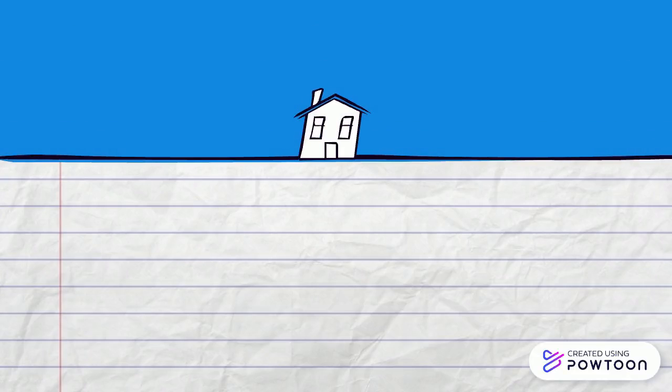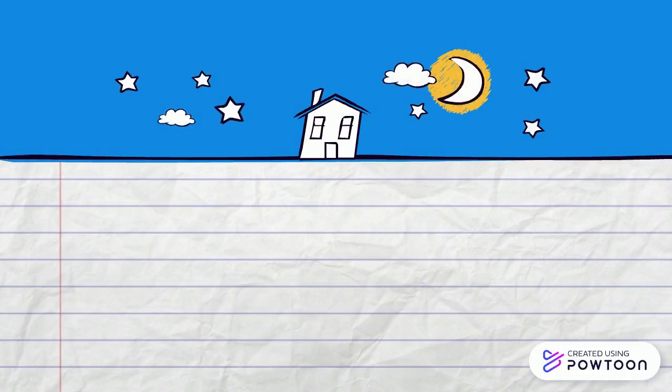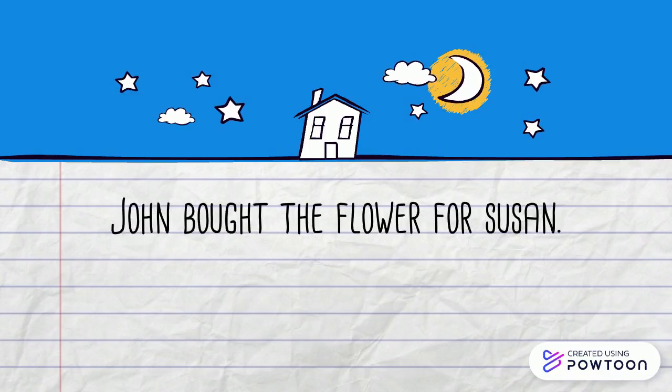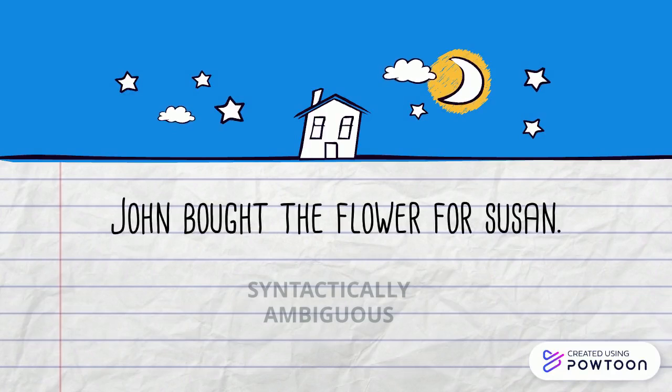The primary reason that we use immediate processing is that the number of decisions involved in understanding even a single sentence can be quite large and thus can overload our cognitive resources. Suppose we heard sentence number 1. John bought the flower for Susan.